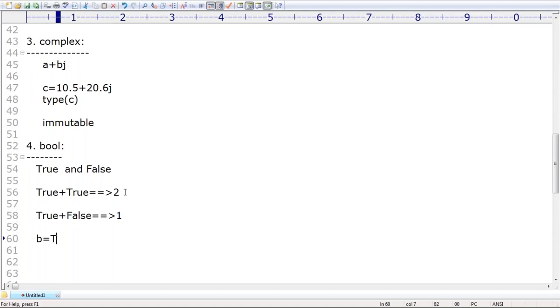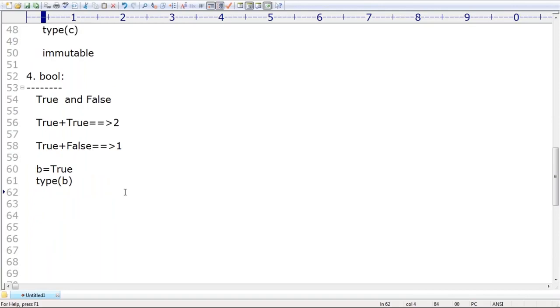So you can take b is equal to true. Next, if you want, you can print the type of b, sir. Then automatically we are going to get the bool type by default. Next, is it immutable or not? Yes, it is always immutable. Remember that. We discussed this already, right?